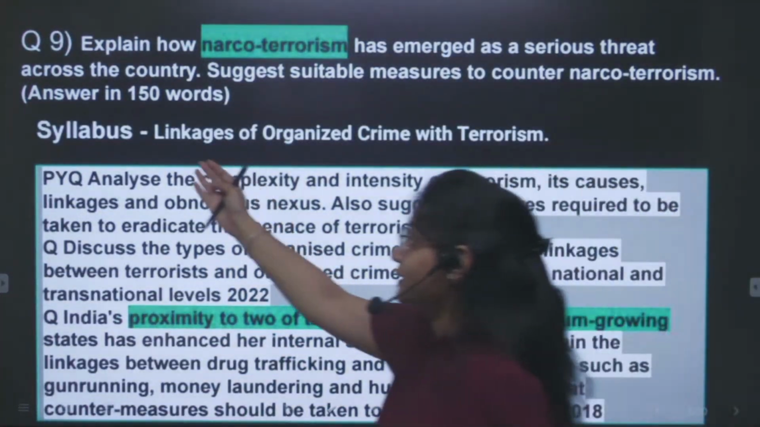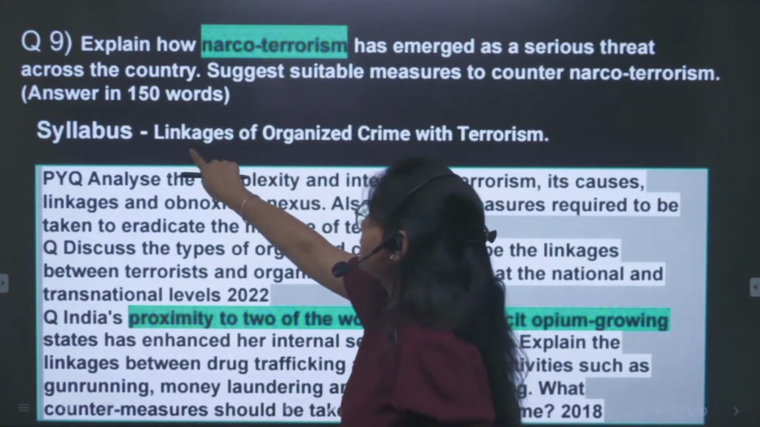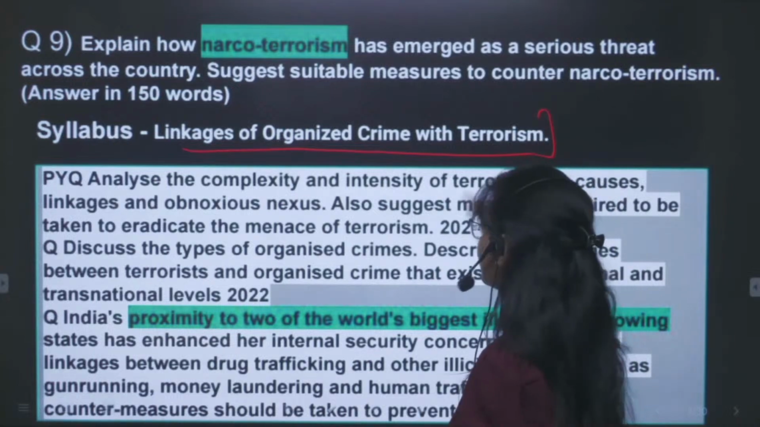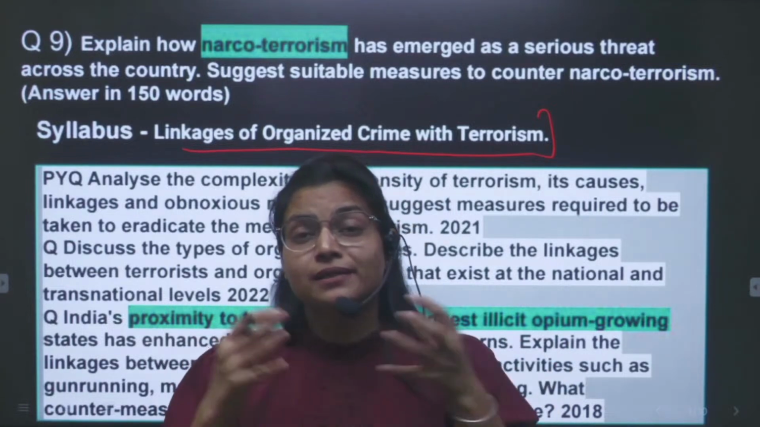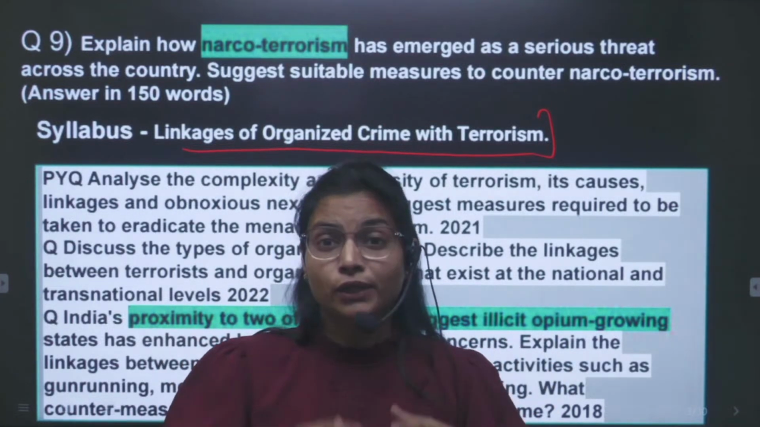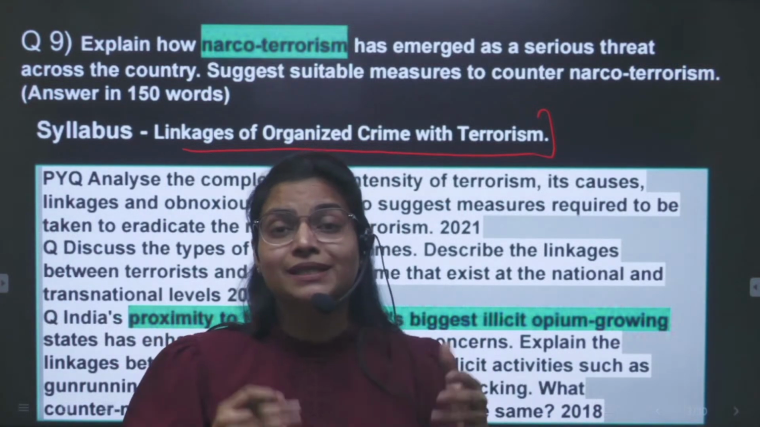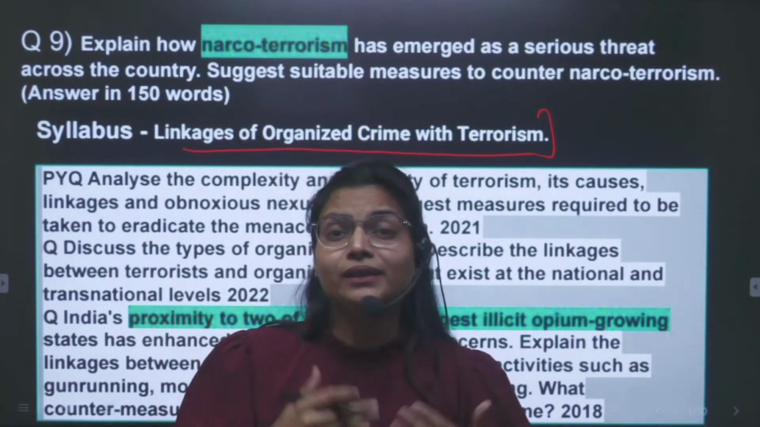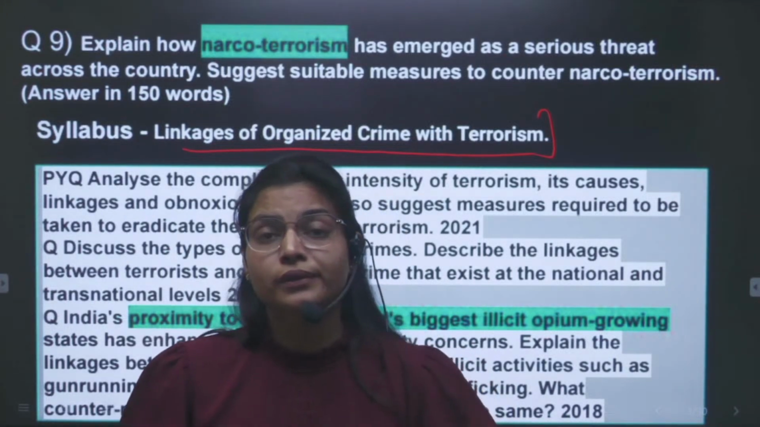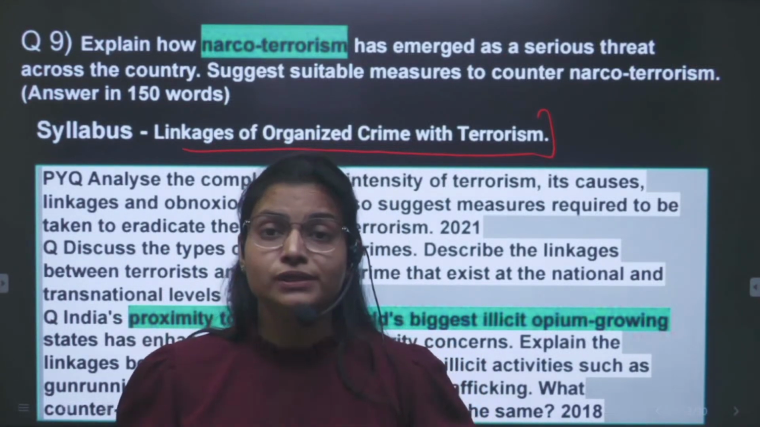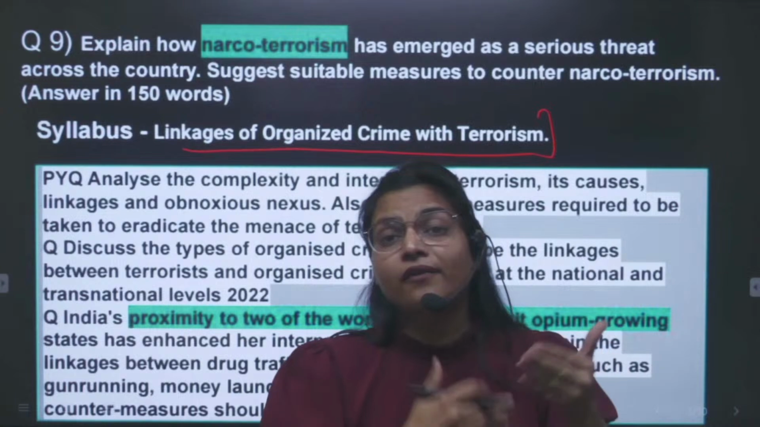Now to which syllabus topic can you relate this particular question? In your syllabus it is written: linkages of organized crime with terrorism. It means what are the linkages between organized crime and terrorism, it is specifically mentioned, and you are anyway going to prepare what organized crime is and what the linkages between these are. You can think of it this way: the two provide logistic support to each other and also fund terrorism. In narco-terrorism, the drug activities are funding the terrorism.